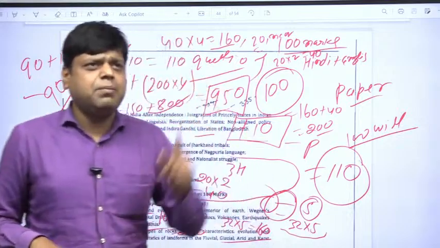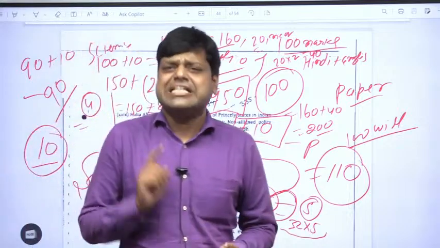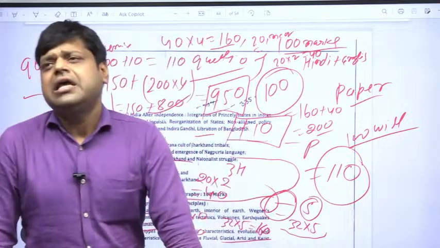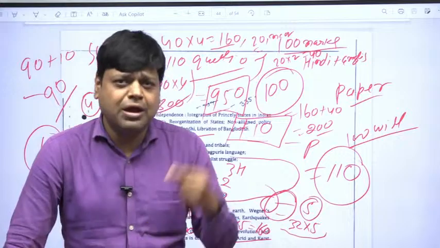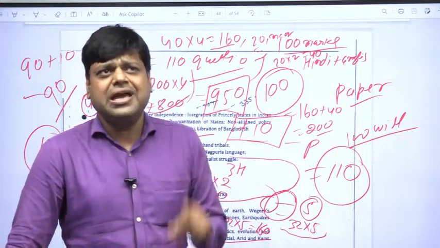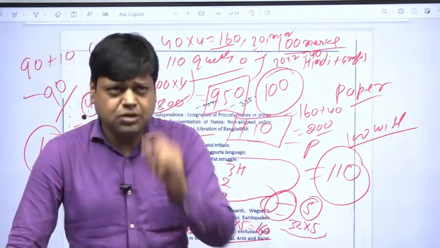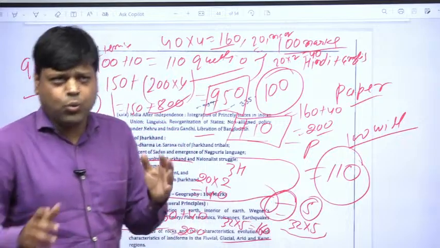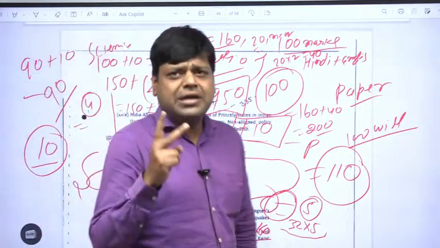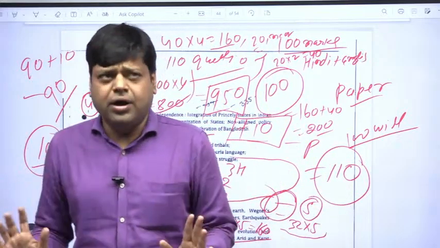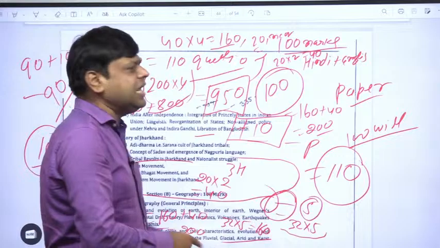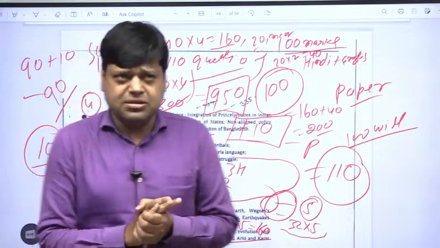The last paper, paper 6, is science and technology. It will also carry 200 marks, but here you will have to write 5 long questions, and each long question will carry 32 marks. That means 32 into 5 is equal to 160, and there will be 20 MCQ. That means 160 plus 40, that is equal to 200. So this is the complete examination pattern of the mains examination.